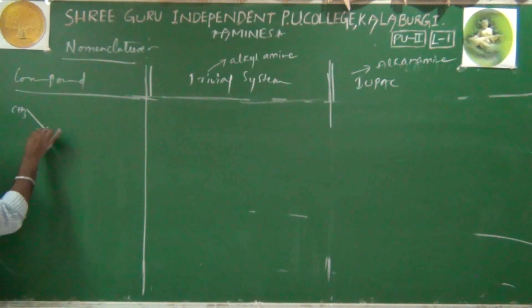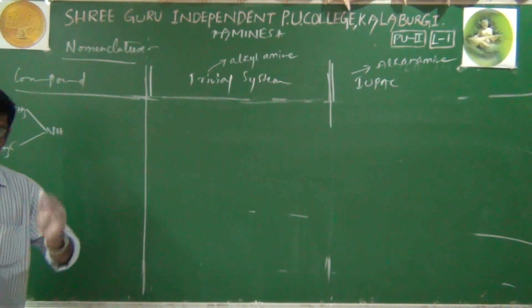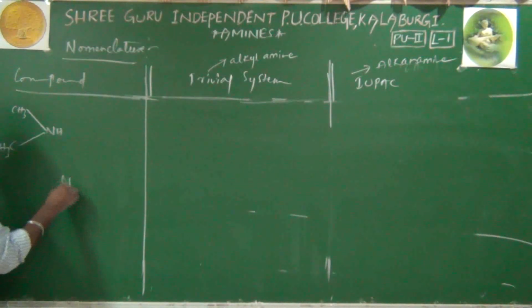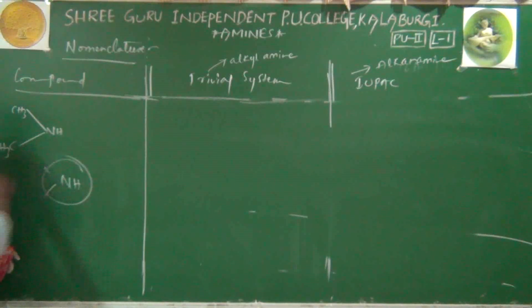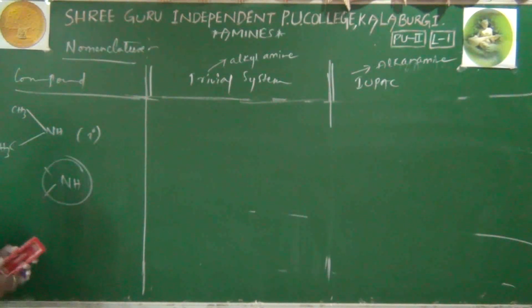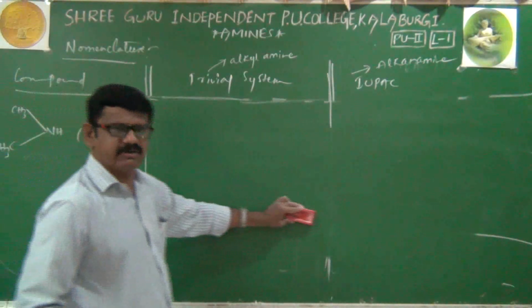CH3 NH CH3 compound given. First, we have to identify whether it is primary amine or secondary amine or tertiary amine. Very simple. Here, nitrogen has connected to 2 carbon atoms directly. Here our functional group is NH. If NH is there, that is a secondary amine only, no doubt. It is secondary amine. Therefore, how to write its common name as well as IUPAC name we'll see now.